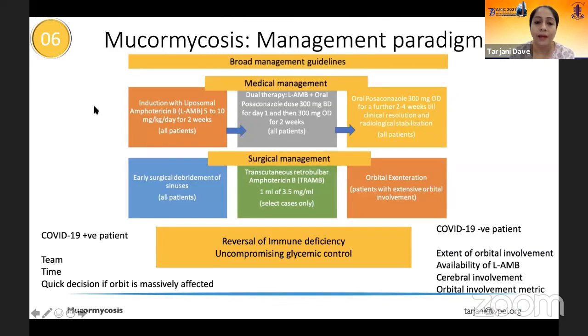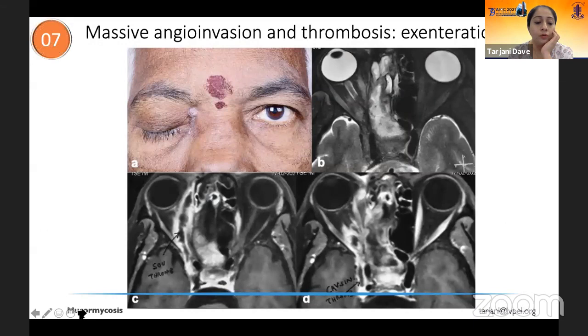Moving on to management, all the patients with mucormycosis, whether proven or probable or suspected, go ahead with IV amphotericin B, which is initiated in all of these. Along with IV amphotericin B, they also undergo early surgical debridement of the sinuses. The eye management would depend upon the severity of the eye infection. And one of the most important things is to reverse their immune deficiency and to bring their glycemic control back so that they are not going into a sort of repetitive infection due to mucor.